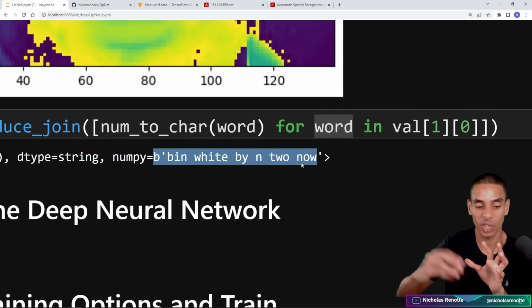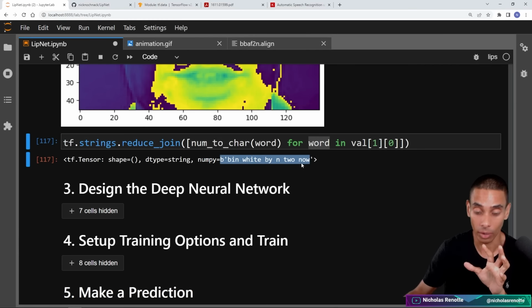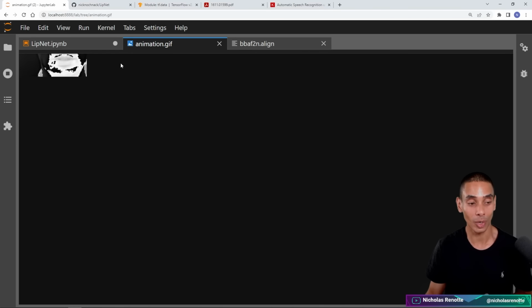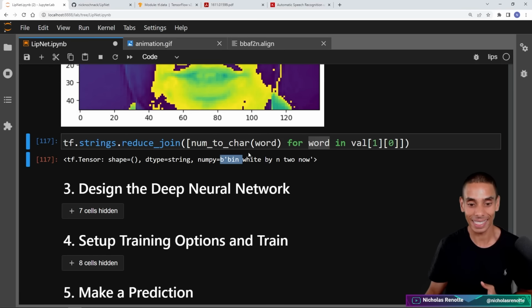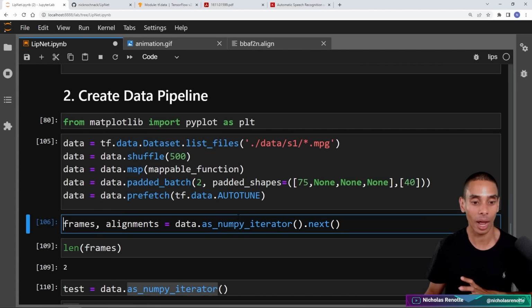So this is almost like moving chess pieces. It's not chess pieces, but that's sort of the feeling that you get, right? Or that's sort of the set of commands that a person is actually communicating back through. And with this animation, we're going to effectively produce a deep learning model which takes this input and is able to output this bin white by N2 now. Pretty cool, right? Anyway, that is our data pipeline now built. So kind of straightforward there.